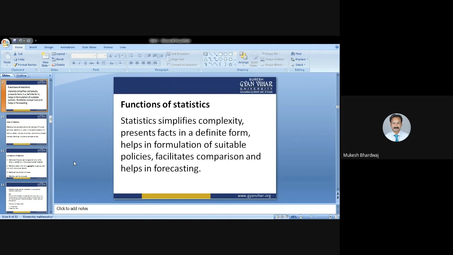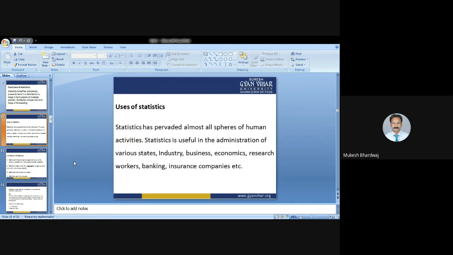Functions of statistics: statistics simplifies complexity, presents facts in definite form, helps in formulation of suitable policies, facilitates comparison, and helps in forecasting. Use of statistics: statistics has pervaded almost all spheres of human activities. Statistics is useful in the administration of various states, industries, business, economics, research workers, banking, insurance companies, etc., which we had already seen in the last slide, where we can use statistics.